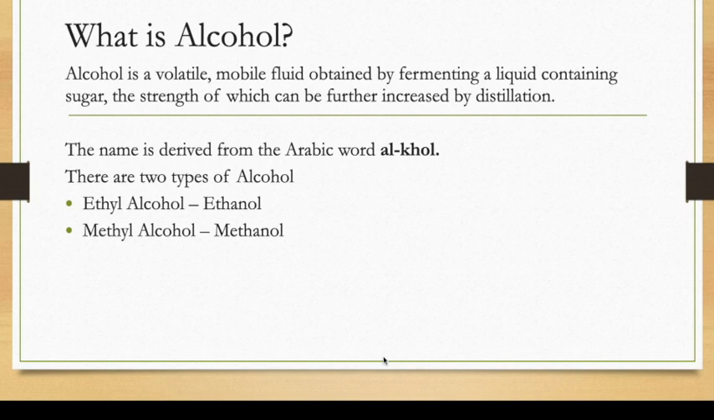Methyl alcohol, that is methanol, is made from wood. It is poisonous and used for industrial purpose as a solvent or fuel only. Okay, you can't use it for consumable use. You have to use it only for industrial purpose, or you can use it as a solvent. You can use it as a fuel, like your kerosene and petrol and all that.